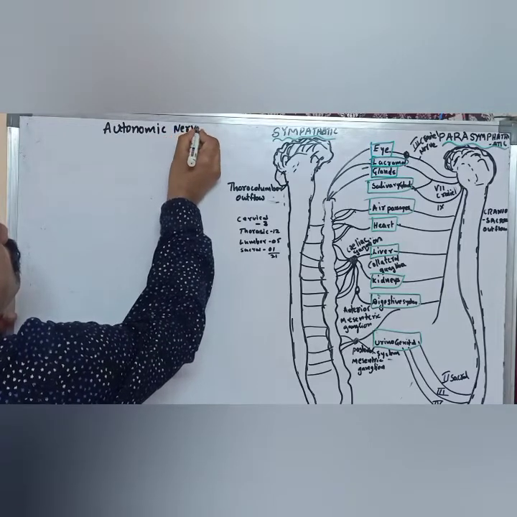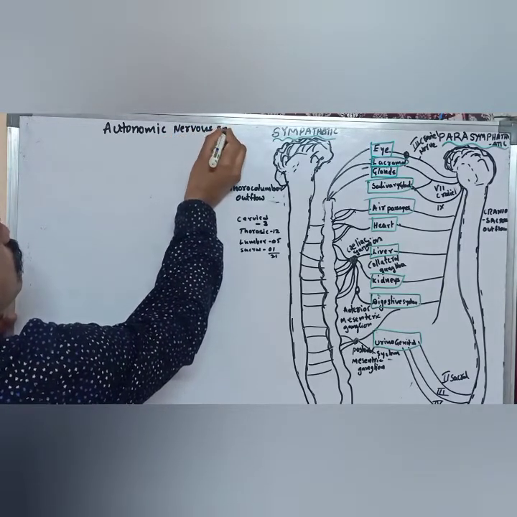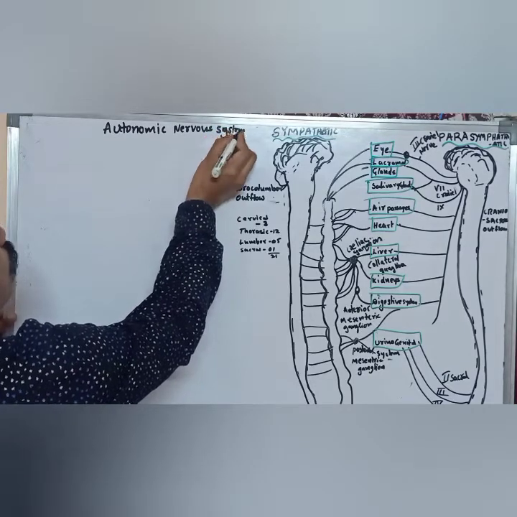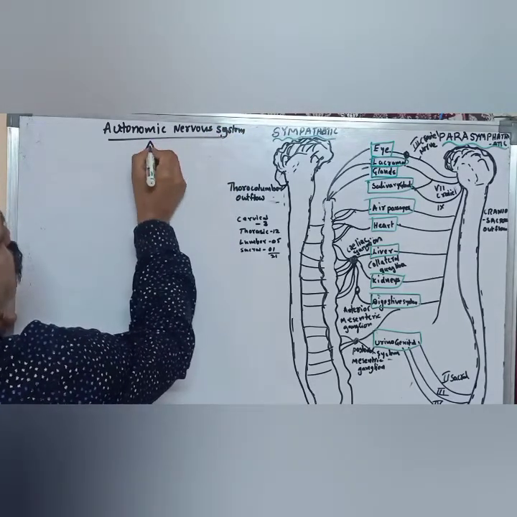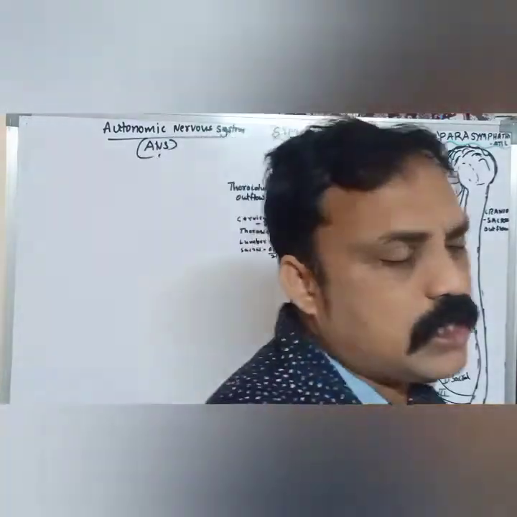That is nothing but what we call the autonomic nervous system. What is the autonomic nervous system? Some actions, the internal actions or internal functions, go on without our consciousness.